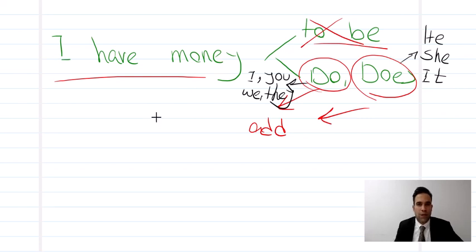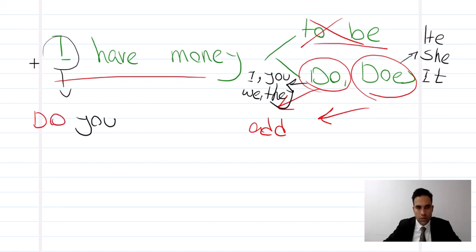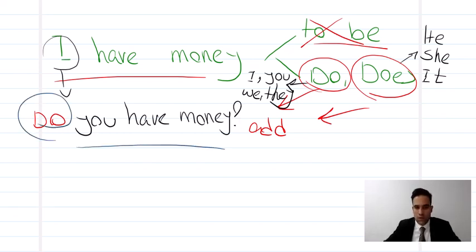So look, I have money. Now imagine that you want to ask me this question, okay? If you want to ask me, I will be you, sorry. Look, you have you. And now we need one auxiliary. Look, you, do. Do you have money? You see? You are asking me, do you have money?